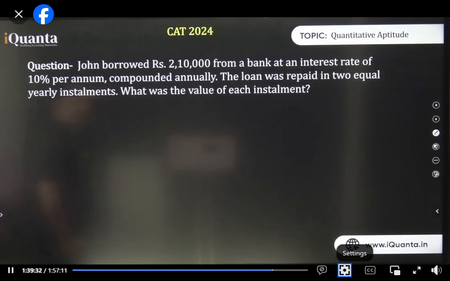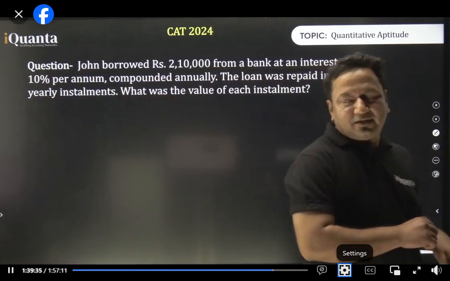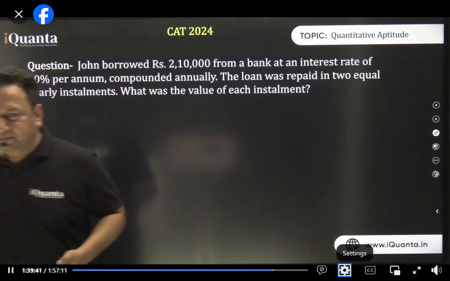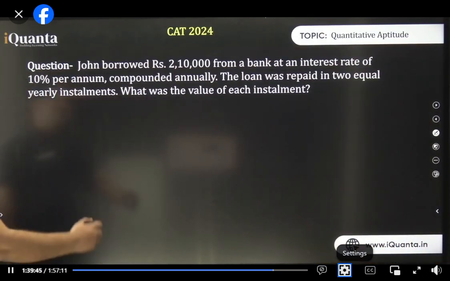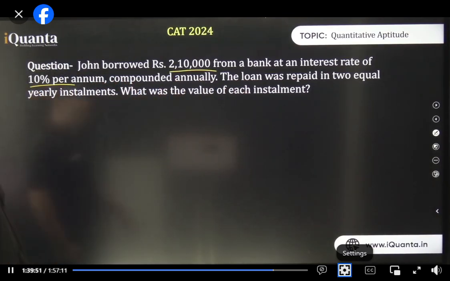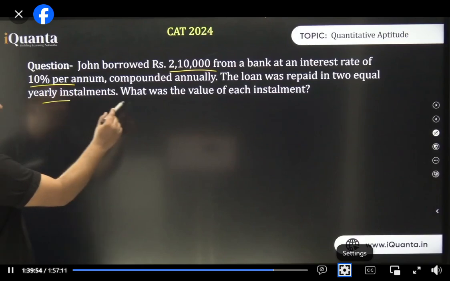Coming to next, that is under compound interest. CI. Normally, people think that SI is simpler than CI, but in case of installments, CI is simpler. Okay. So let's do this question. John borrowed rupees 2,10,000 from a bank at an interest of 10% per annum, compounded annually. The loan was repaid in 2 equal installments. What was the value of each installment?